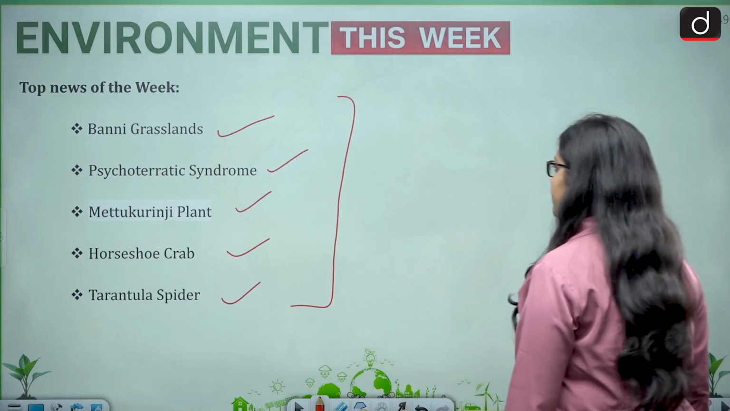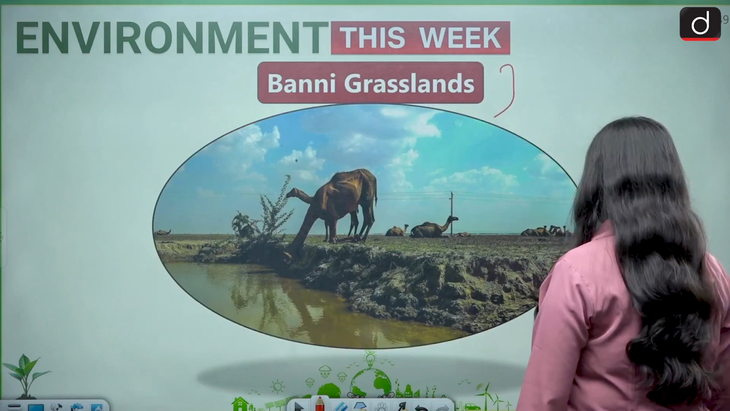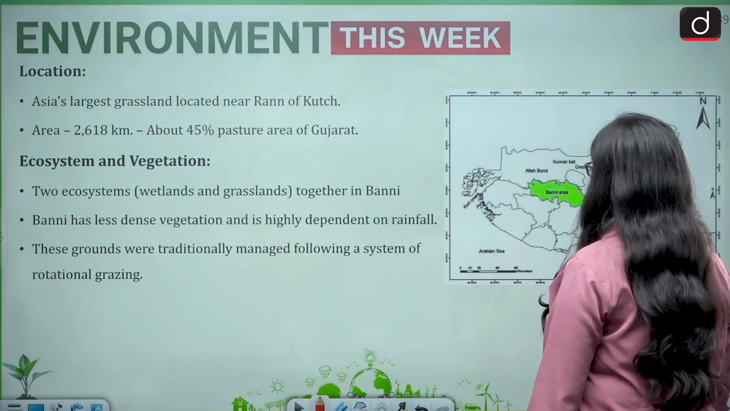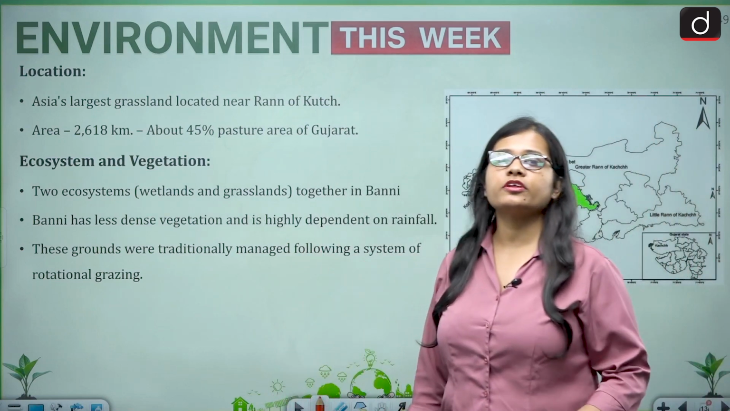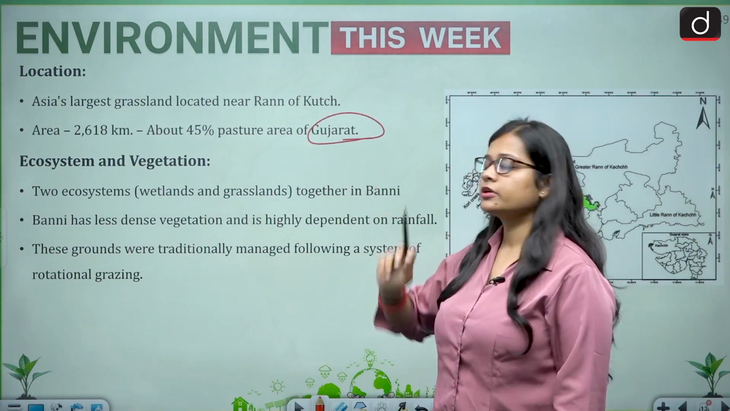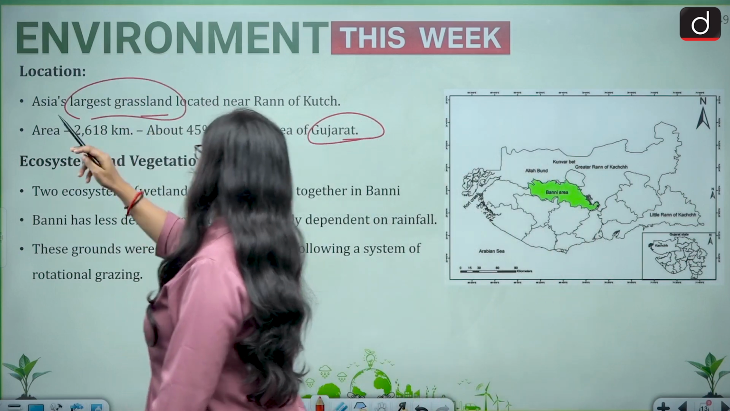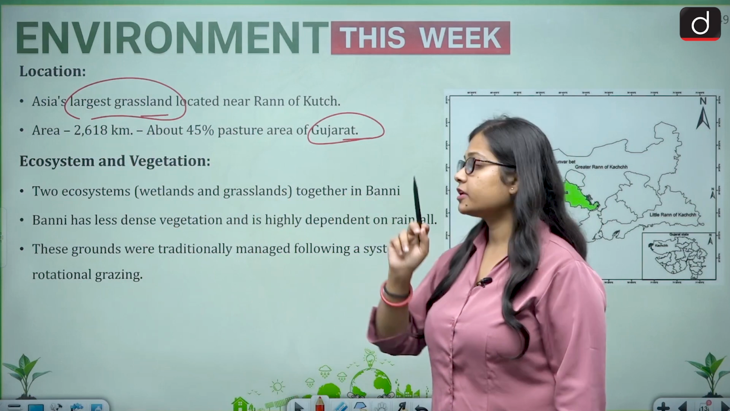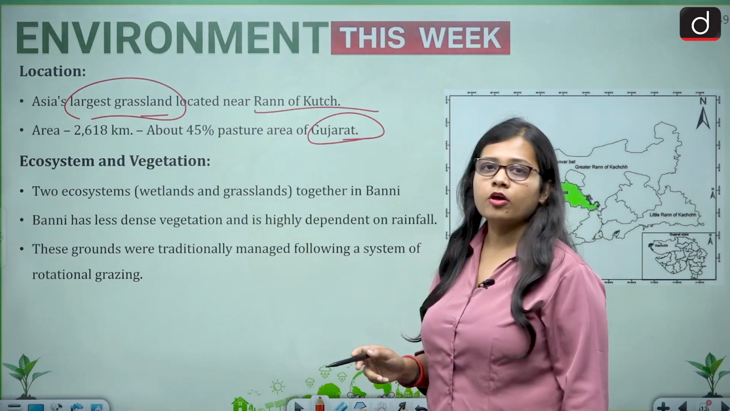So let us begin. First and foremost is the Bunny grassland. So first, the most basic point is, where is Bunny grassland located? Bunny grassland is located in the state of Gujarat. It is Asia's largest grassland. Important point to remember: it is Asia's largest grassland, which is located near the Rann of Kutch.